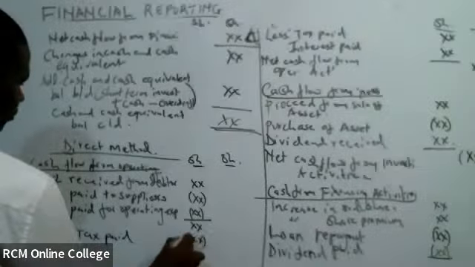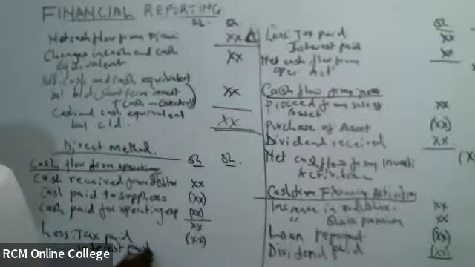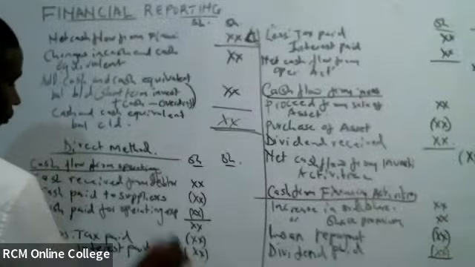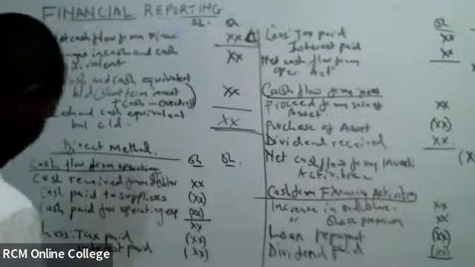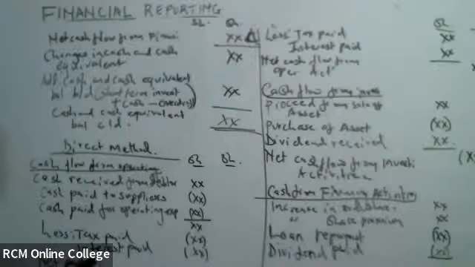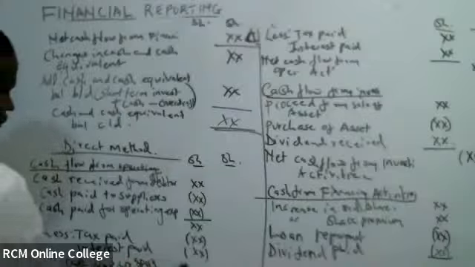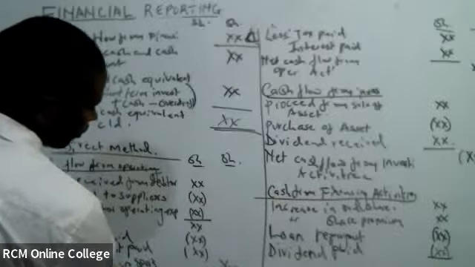That one will reduce. Then interest paid. Less interest paid. That one still reduces. Once you less that, you can get your net cash flow from operating activity. Hiyo ni rahisi hivyo. Net cash flow, haina maneno ati working capital. Net cash flow from operating activities. You put it that way.